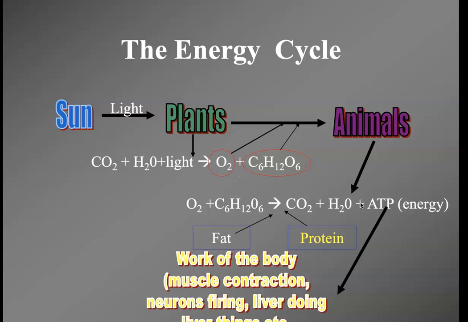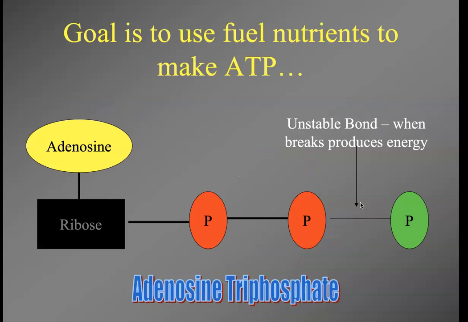And then we use the energy to do the work, whether it's neurons firing, liver doing liver things, muscle contraction, all the things we talked about that's going to take energy. We're going to get the ATP. We're going to use ATP in order to do that. And then the waste product, when we blow out CO2, the plants can actually use that.